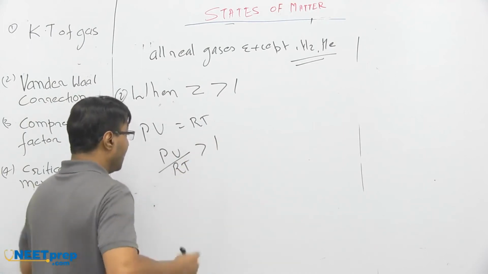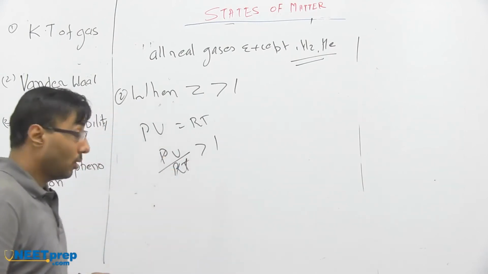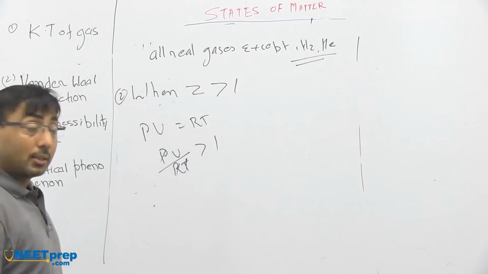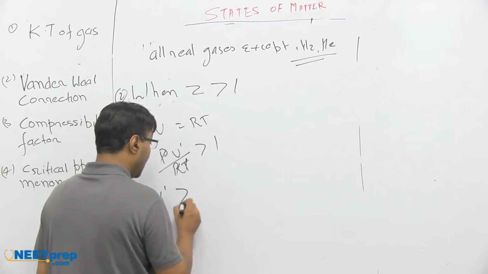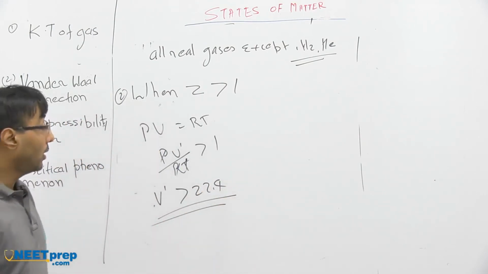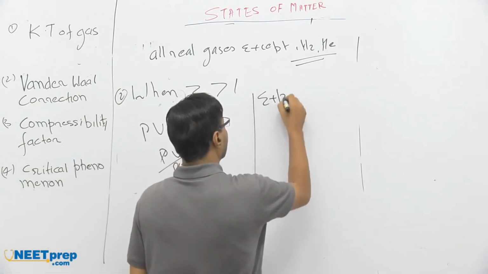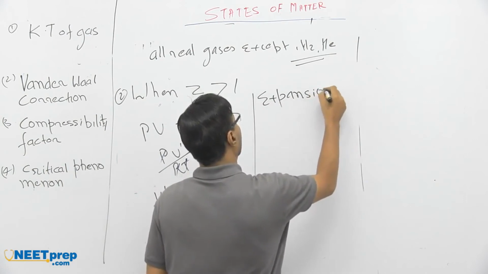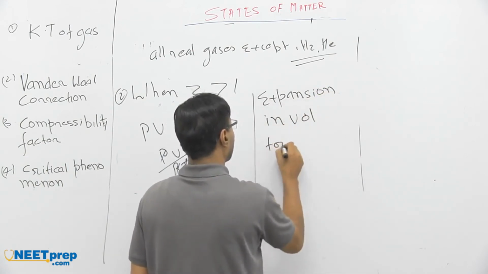Since it is carried out at the same temperature and pressure, what is going to change? It is the volume, which is higher than 22.4 liter. It means expansion in volume took place.